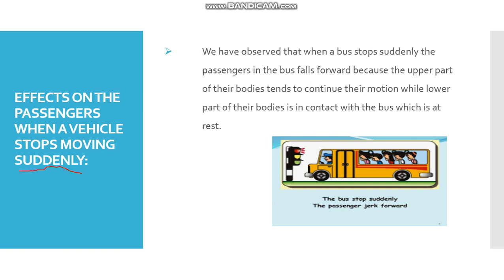We have observed that when a bus stops suddenly, passengers in the bus fall forward. Why? Because the upper part of the body tends to continue its motion, but the lower part of our body, which is in contact with the bus, is at rest. So this is the reason that our lower part remains at rest, but the upper part of our body falls forward. This is our second effect, when the bus stops moving suddenly.